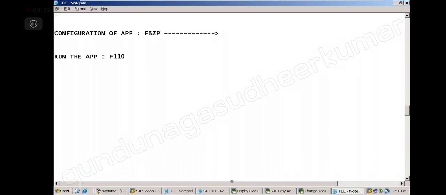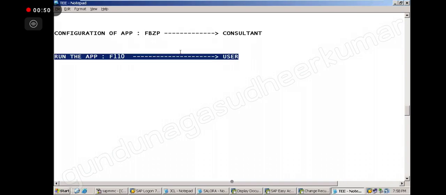Who will do the configuration? Consultant. Now run the APP, who will do? User. Correct. But do you need to have the knowledge of the run? Yes. Otherwise, if the user is running and says I have this problem, how will you understand? So you should have more knowledge on the run than the user.